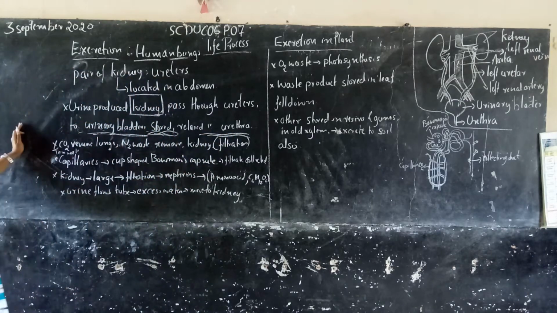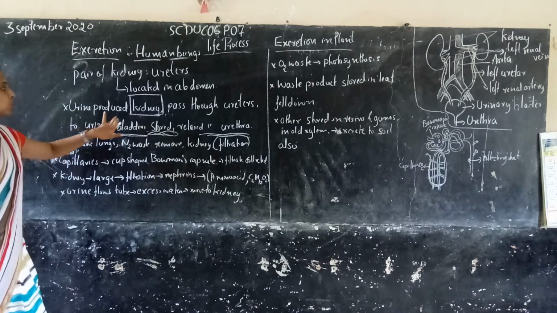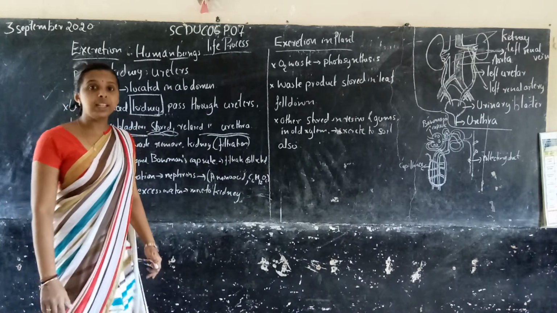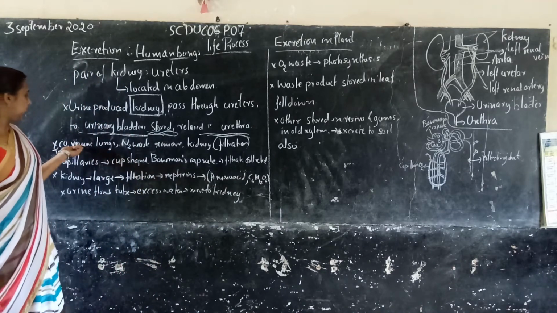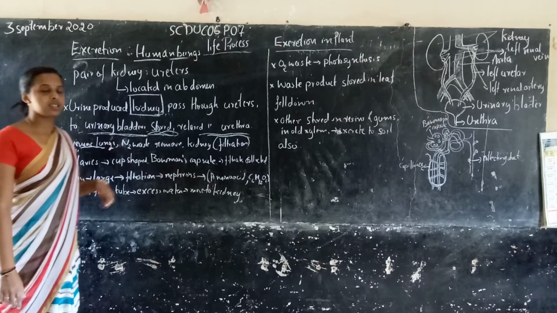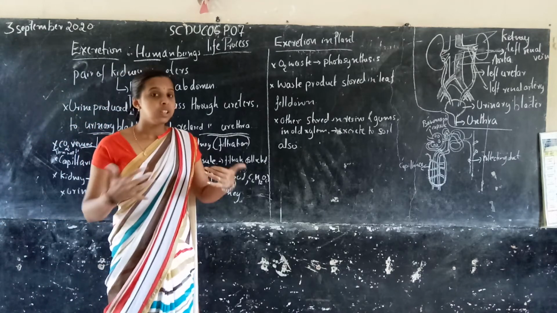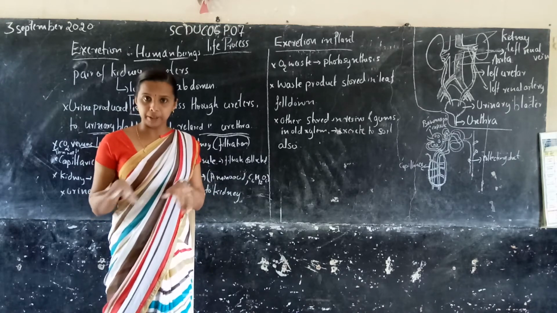So what are the functions? How is urine produced in the kidney? You know that carbon dioxide is removed in the lungs. In transportation, the blood contains deoxygenated blood, that means carbon dioxide.